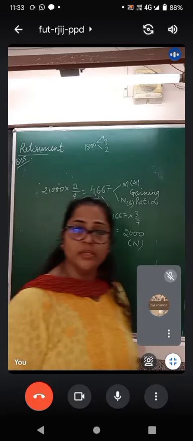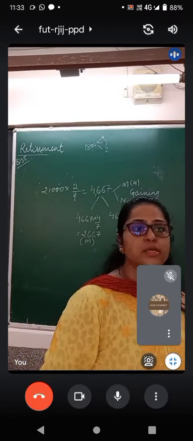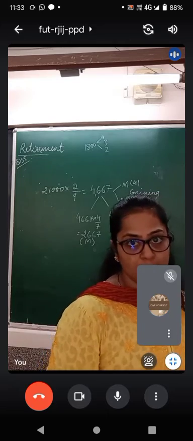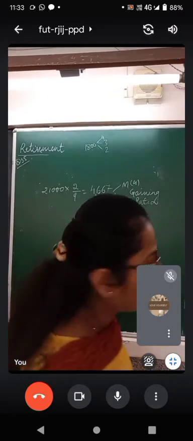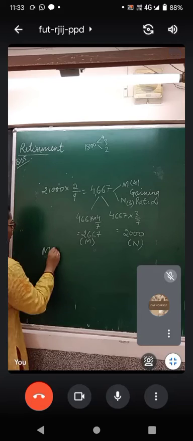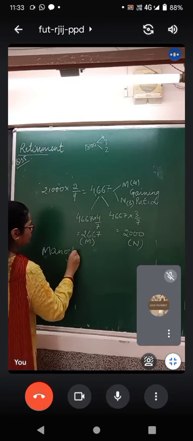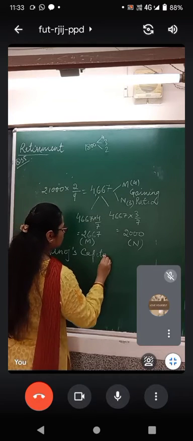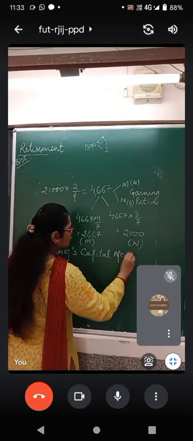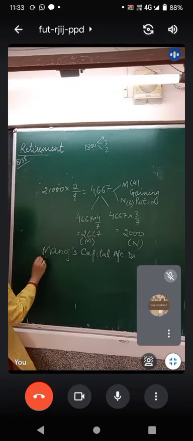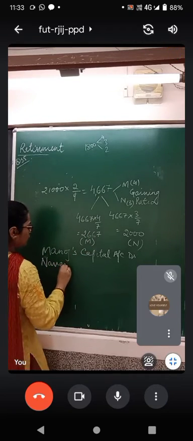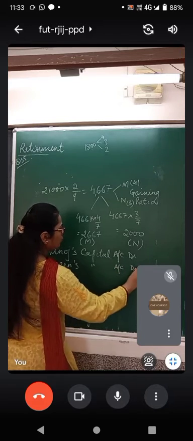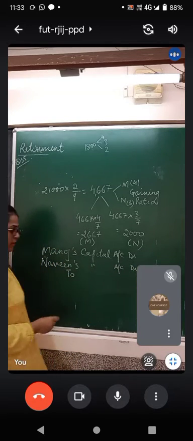Now what shall be the journal entry? The journal entry is compensating partners account debit to retiring partners capital account. Manoj is compensating, so Manoj's account will be debited. Naveen is also compensating. He is the gaining partner. Naveen's capital account will be debited. To whom? Who is the retiring partner?